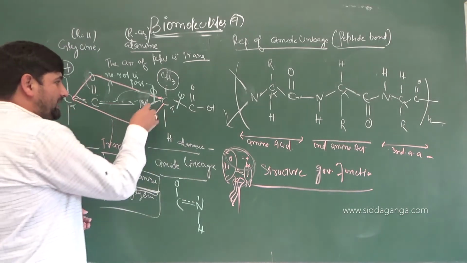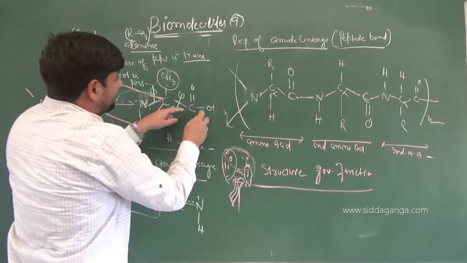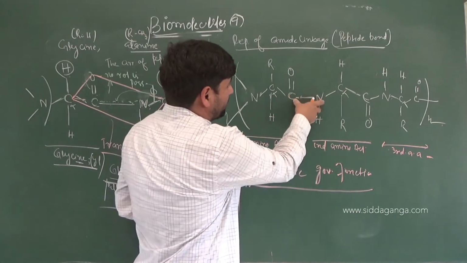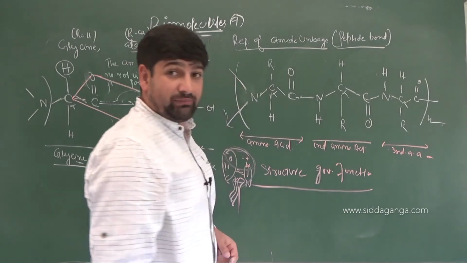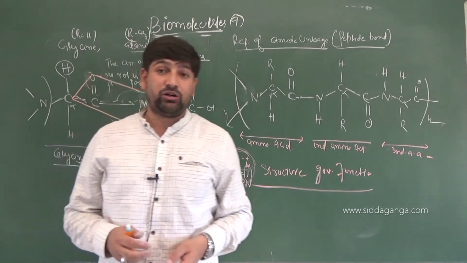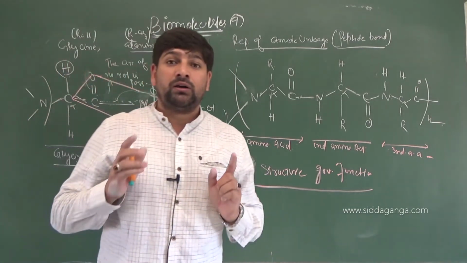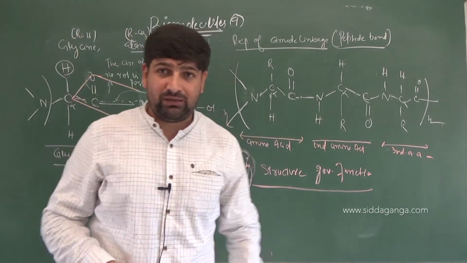Clear or not? So as the rotation will be possible around these two bonds, the molecule can keep on skipping, but without having any type of rotation around this bond. So restricted rotation is there, and so on and so forth. Am I clear or not? Did you understand or not? So the arrangement of the amide linkage, that is C double bond O over NH, is trans. The C-N bond has got a double bond character, so free rotation is not available around that.